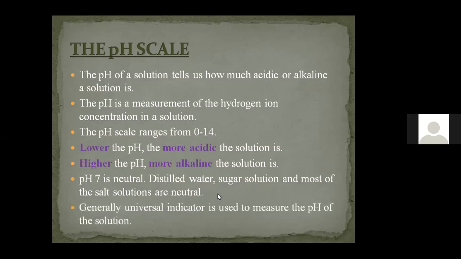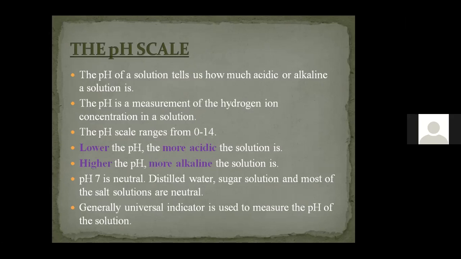If the pH value is less than 7, then it is acidic. If the pH value is more than 7, then it is basic in nature. So in 0 to 7, if the pH value is 1 or 2, then it is the strongest acid. And about the bases, if the value of pH is near 14, then it is the strongest base. In between we have the mild acids and mild bases.